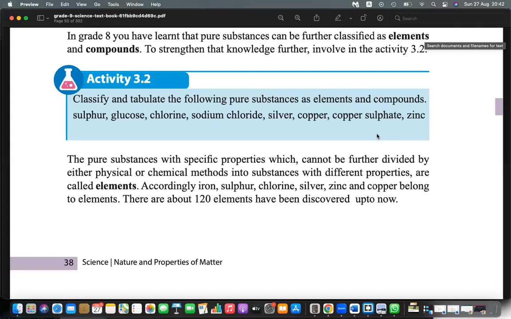Right, all are pure, right? All are pure here. But you need to divide this into elements and compounds. Elements are sulfur, chlorine, silver, copper, zinc. Then compounds are glucose, sodium chloride, copper sulfate.